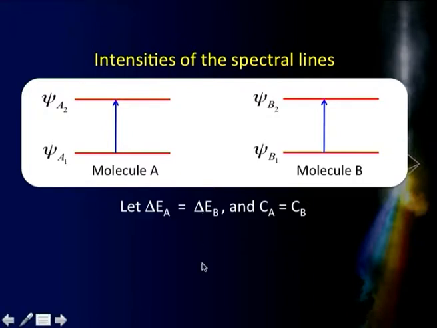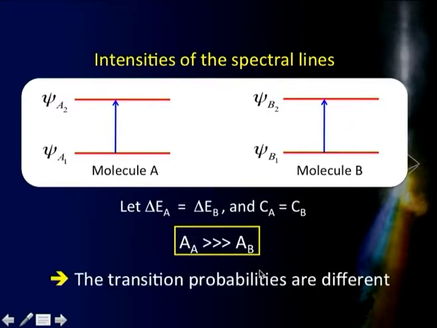And then if I take the spectra and find that the absorbance of A, that means the intensity of the signal obtained for molecule A, happens to be more than B, then the only reason for that can be that the transition probabilities are different. That means the transition probability for molecule A is more than that of molecule B; only then can the intensity be more. So, transition probability is the concept which lets us know about the intensities of spectral lines. Also, if you remember, in the introductory session on spectroscopy we talked about how the transition probability actually has two terms.